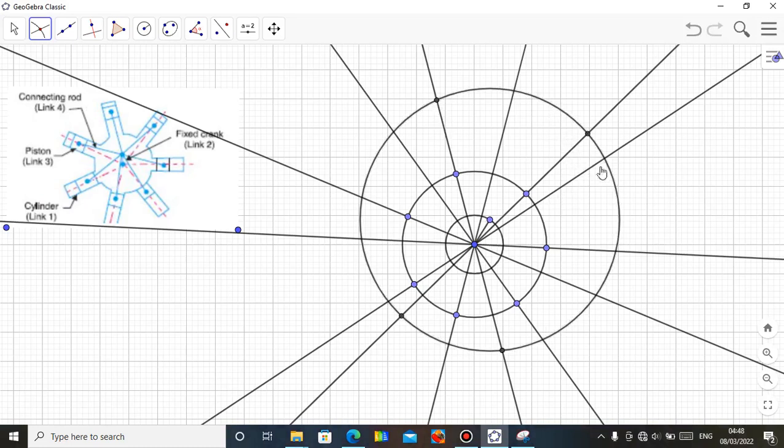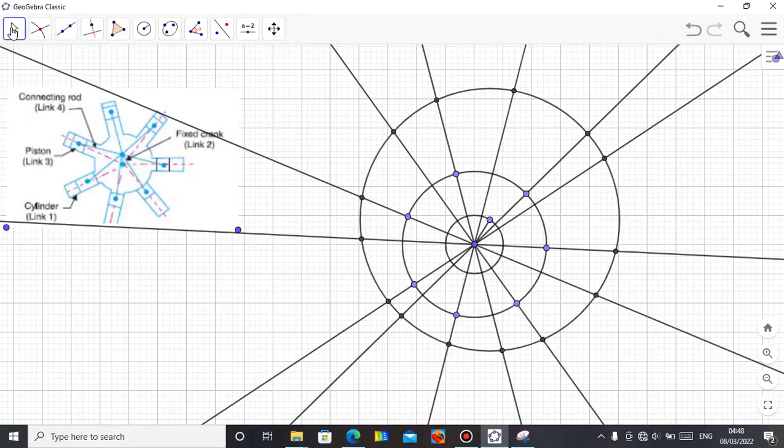So all the 7 points that I need: the intersection of this circle and this line, and so on for each of the lines.